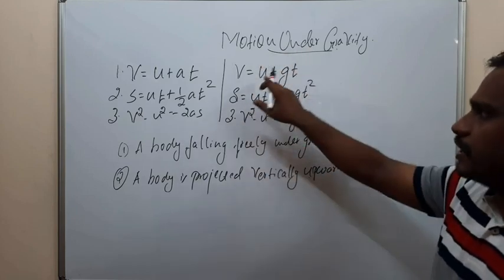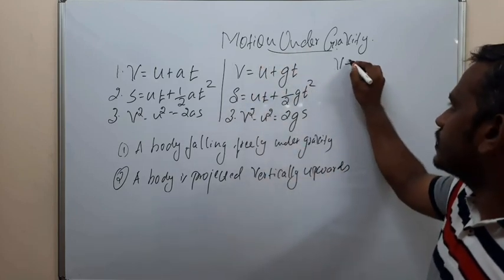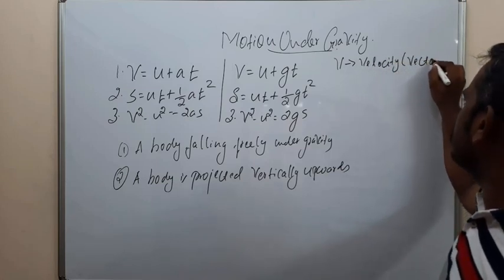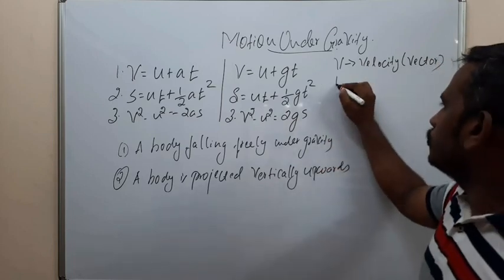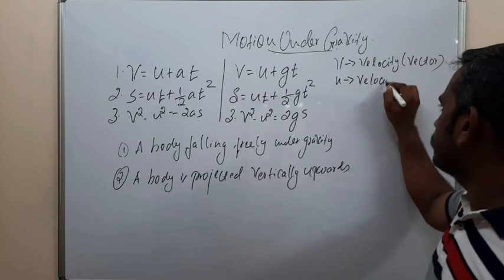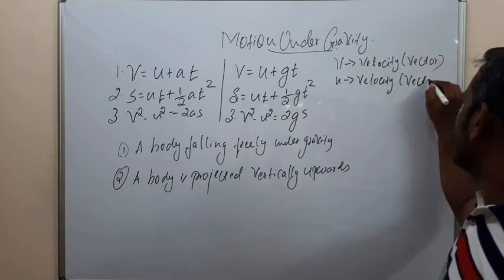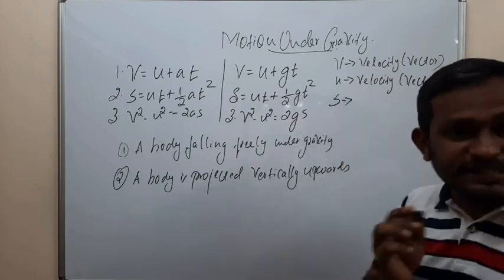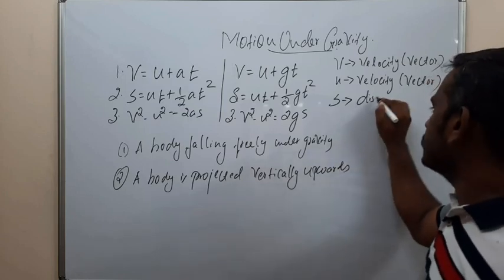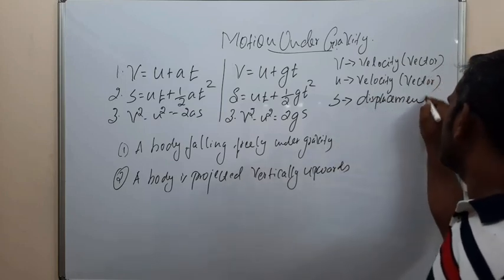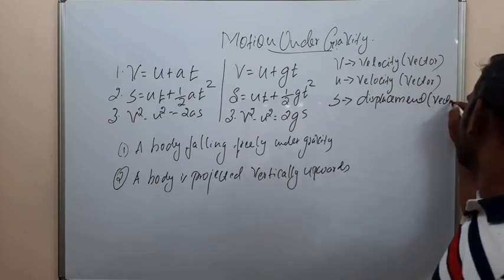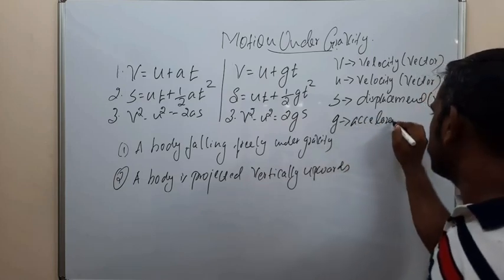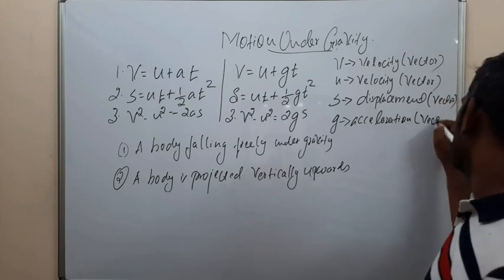Before that, look at these equations, v is equal to u plus at. Here v is velocity, which is a vector. u is also a vector. s is not distance, it is displacement, which is also a vector. And g, the acceleration, is also a vector.